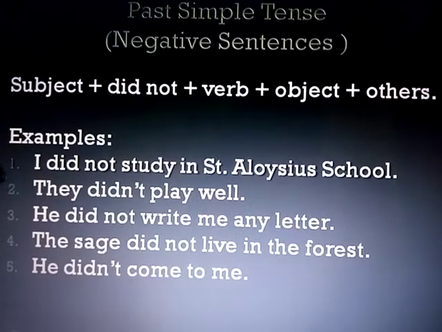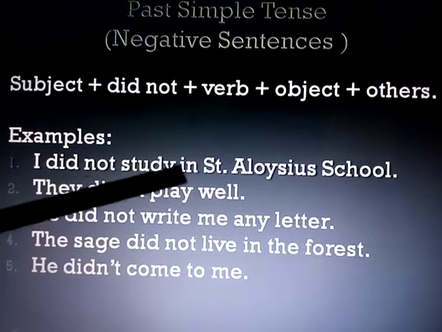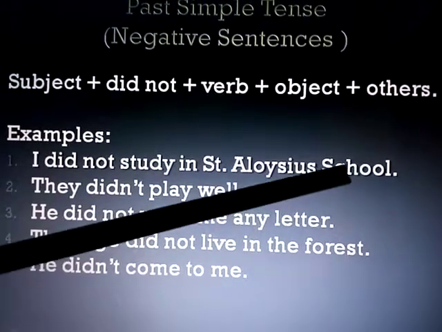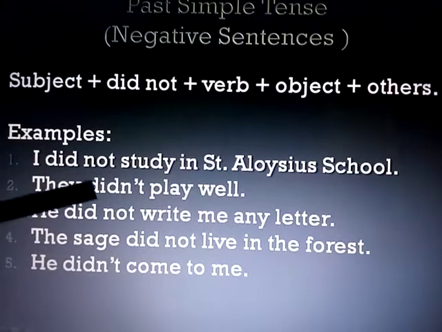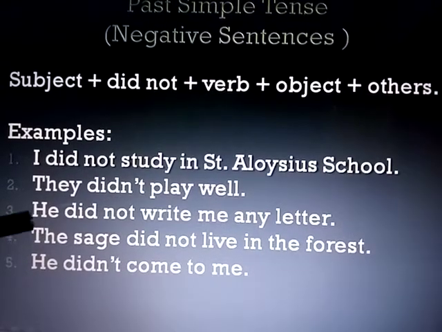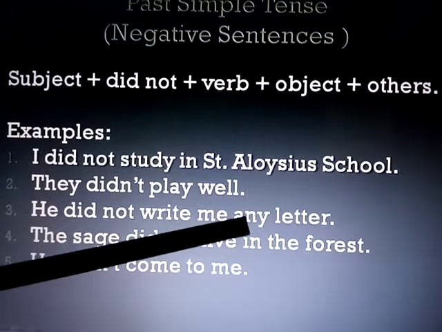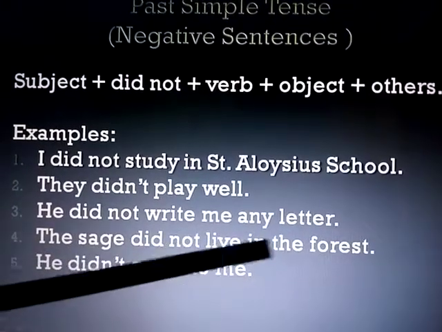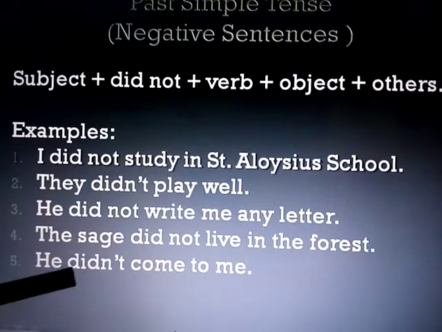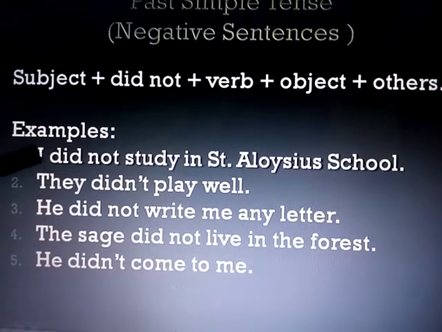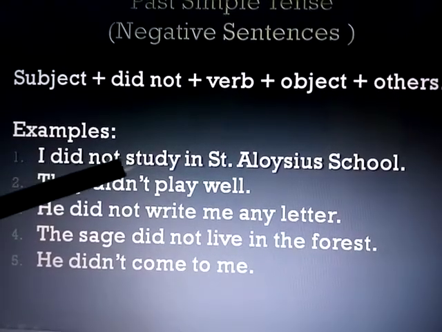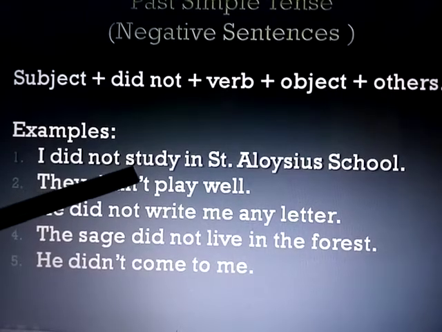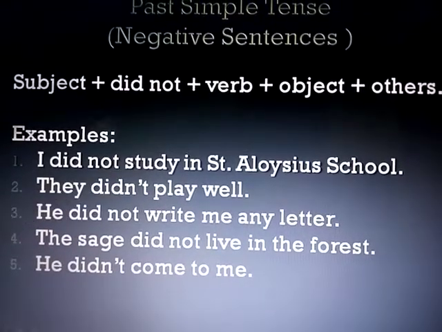See the example. I did not study in St. Aloysius School. They didn't play well. He did not write me any letter. The sage did not live in the forest. He didn't come to me. You can see with did, we use the first form, meaning the basic form of the verb.